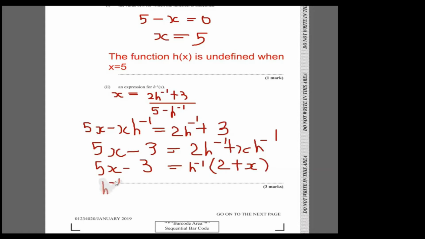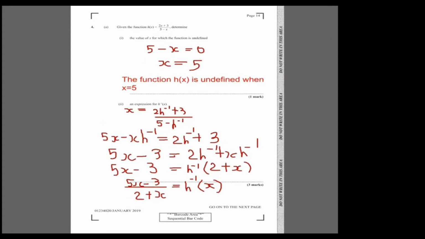Just to keep it consistent, since I had h inverse on the right side, we see that 5x minus 3 over 2 plus x is equal to h inverse of x. That is how we do this question. Nice and easy. H inverse of x is 5x minus 3 over 2 plus x. That takes care of that. Easy business.